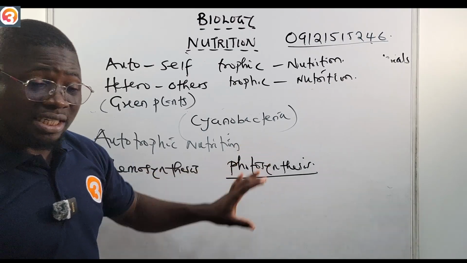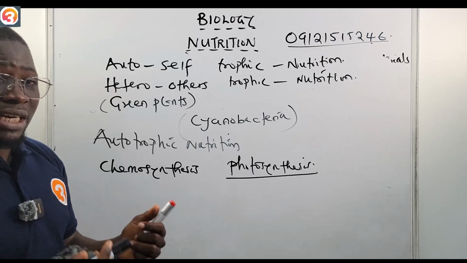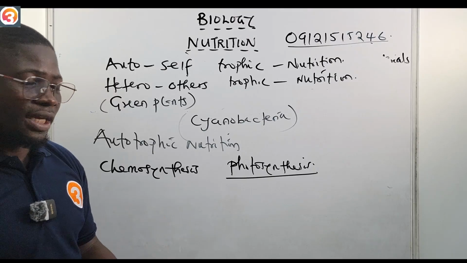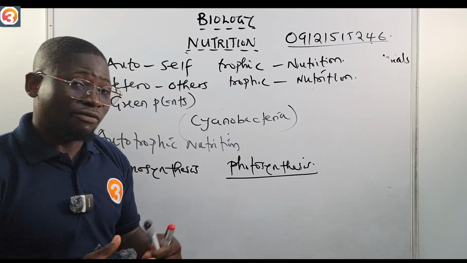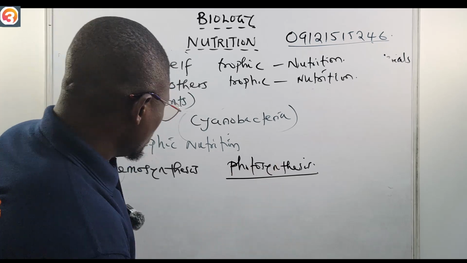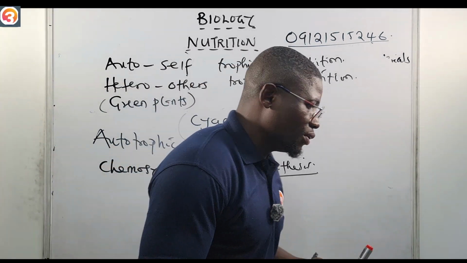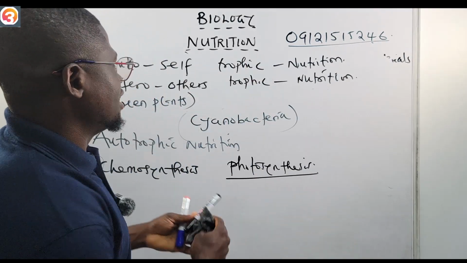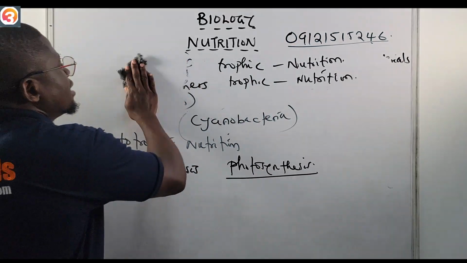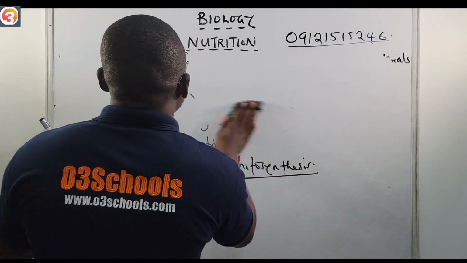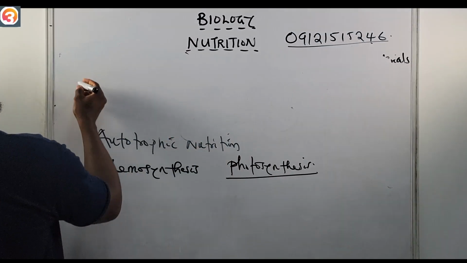Okay, so photosynthesis, plants can manufacture their food using the energy of the sun. Living organisms that manufacture their food using the energy of the sun. But chemosynthesis, now let me give you an illustration. What is chemosynthesis? First of all, let me define chemosynthesis for you. We'll say chemosynthesis is a process.